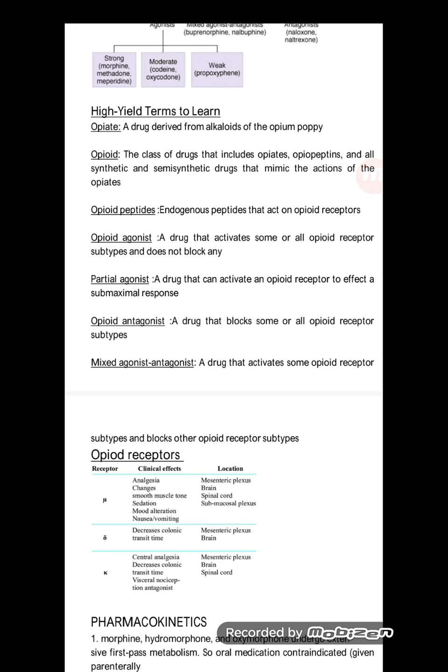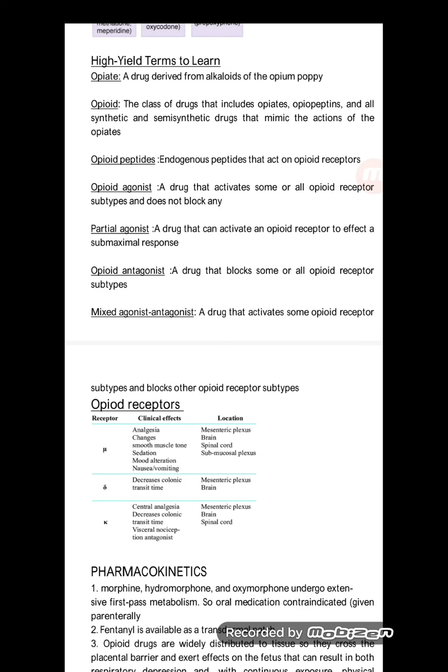Opioid antagonist, the drugs that block some or all the opioid receptor subtypes, like naloxone. Mixed agonist-antagonist, the drugs that activate some opioid receptor subtypes and block others. Means it may activate mu and it may block delta or kappa.